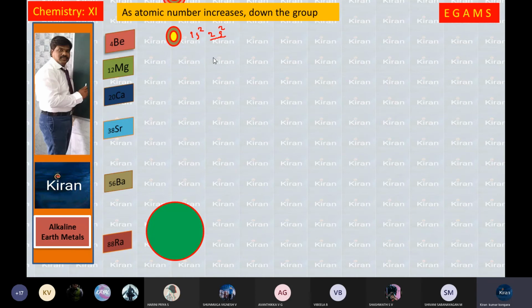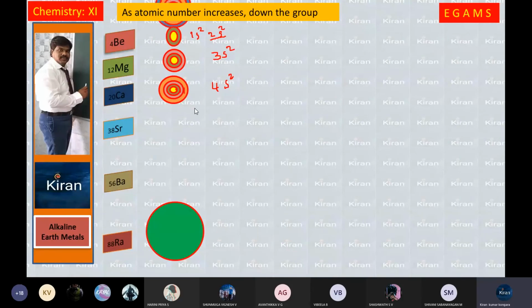The same way magnesium has three shells. That is the reason the magnesium configuration ends with 3s2. Same way calcium 4s2. The number of shells is increasing. Here the last shell is 3s2. Here the last shell is 4s2, because it has shells 1, 2, 3, 4.